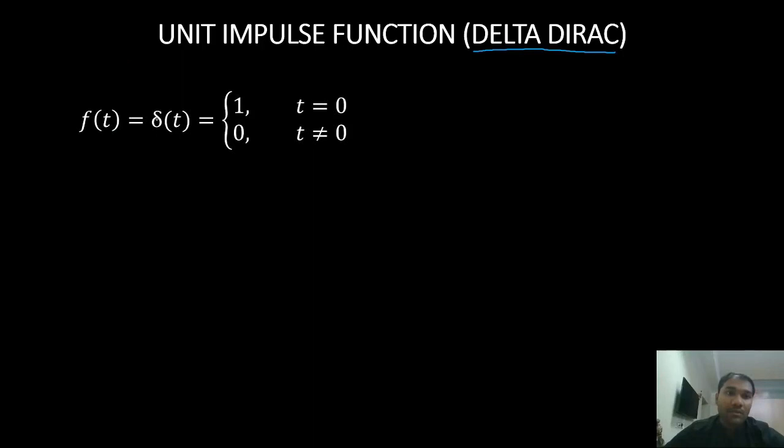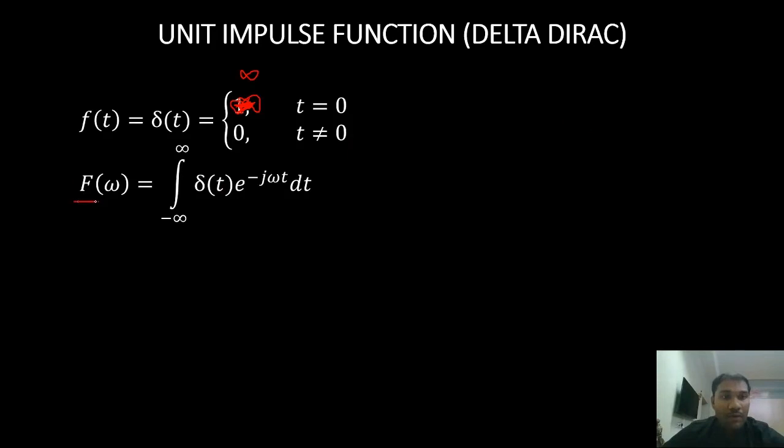First, the unit impulse function is defined as, sorry, this is not 1, this is infinity for t equals 0 and 0 for t not equals to 0. It is infinity, right? Infinity for t equals 0 and 0 for t not equals to 0.